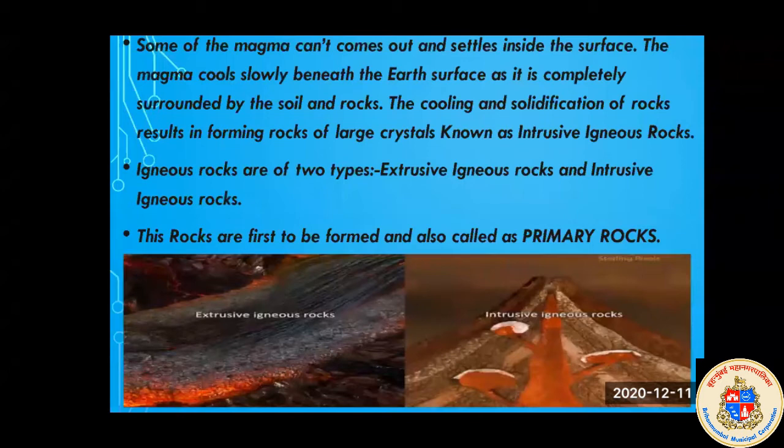Intrusive igneous rock, we saw how it is formed: when the magma can't come out, it gets covered by the soil and the rocks, and when it cools down, it converts into a rock. These rocks are the first to be formed and are also called primary rocks. So that's why igneous rock is also called primary rock.